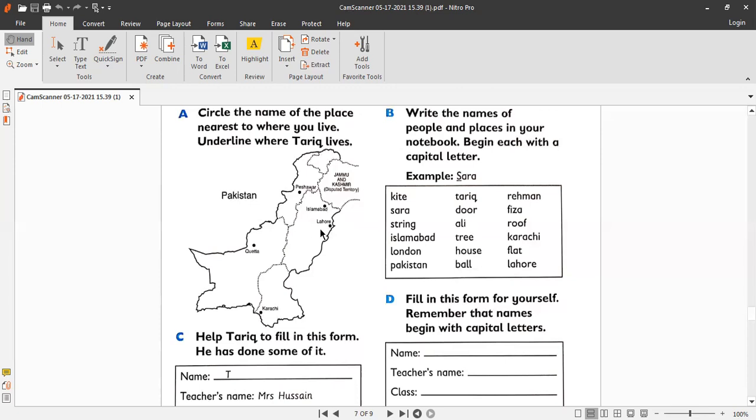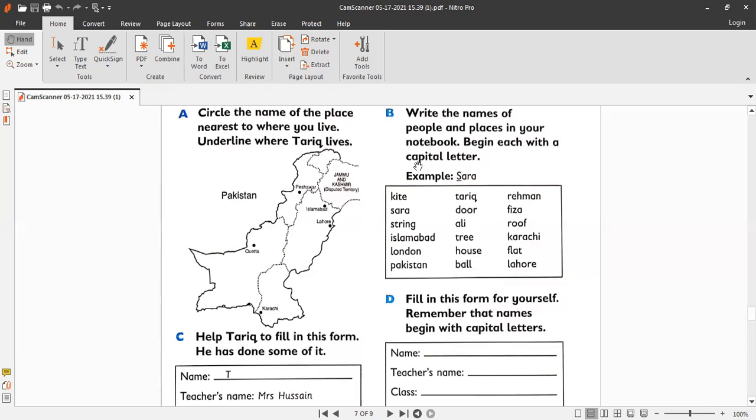And Tariq also lives in Lahore, so you have to underline Lahore as well. Circle the city Lahore using the blue color, and then underline it using the green color. So you circle and underline Lahore with two colors to show that Tariq lives in Lahore and you also live in Lahore.